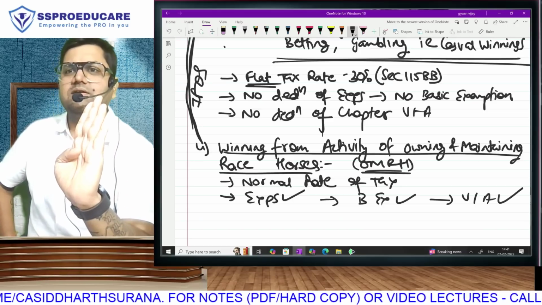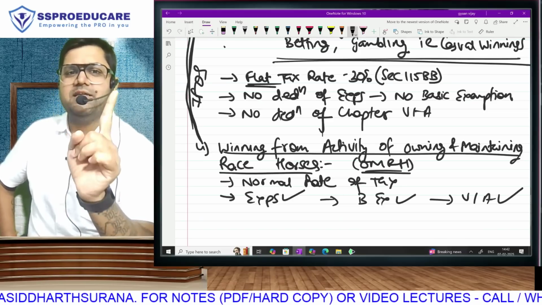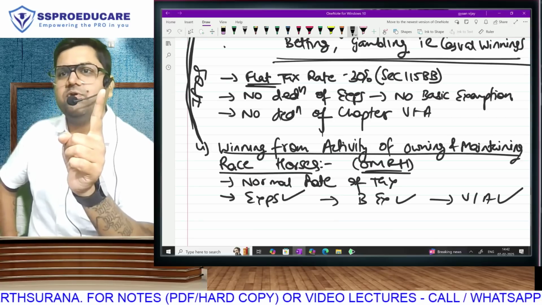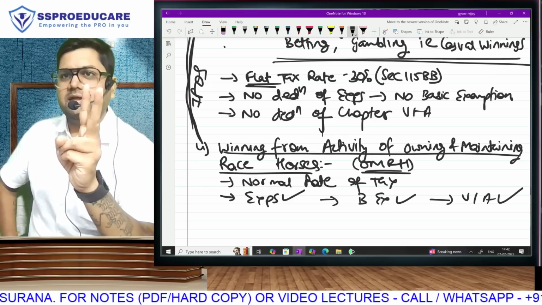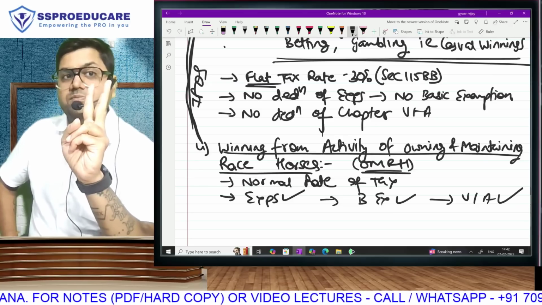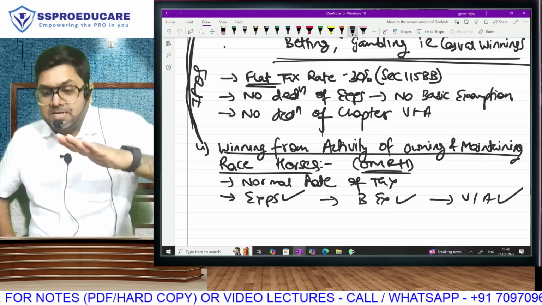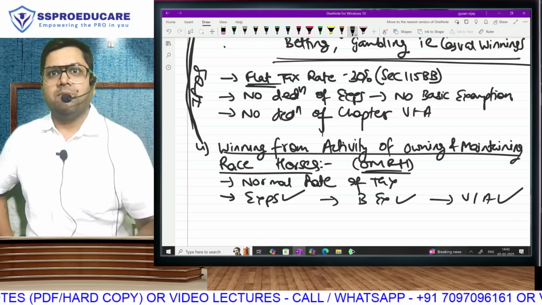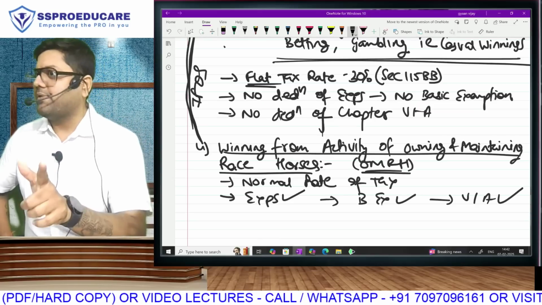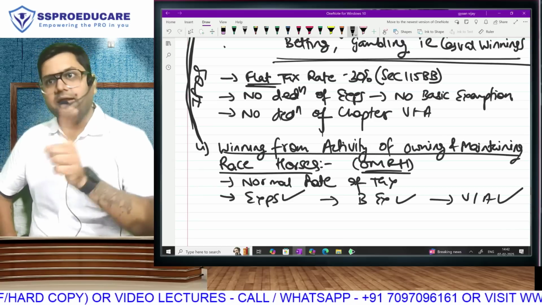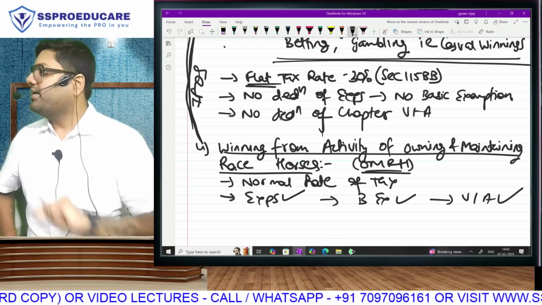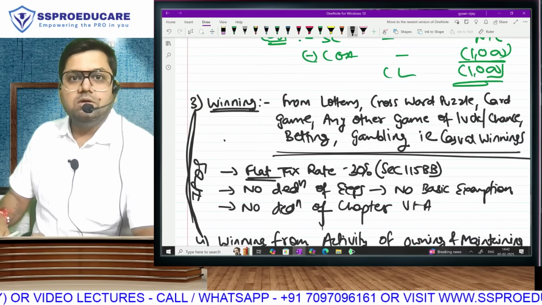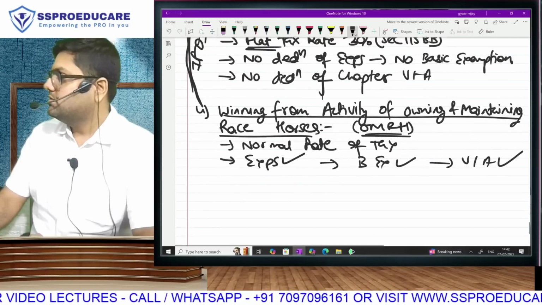Are we clear? Human dependence on animals can't be main activity. So betting will be IFOS. OMRH will be IFOS. Other than both being under IFOS, there is nothing in common between them. Nothing in common between them. Full tax treatment is different. Here it is normal rate and you get all your deductions. And there it is special rate and you won't get any deduction, because they want to discourage it in a big way.